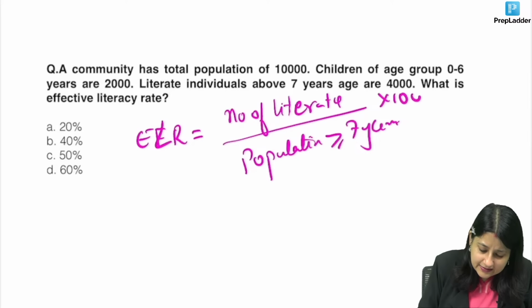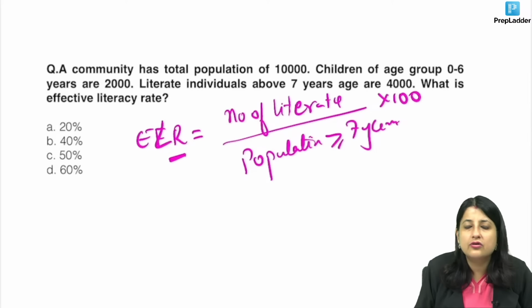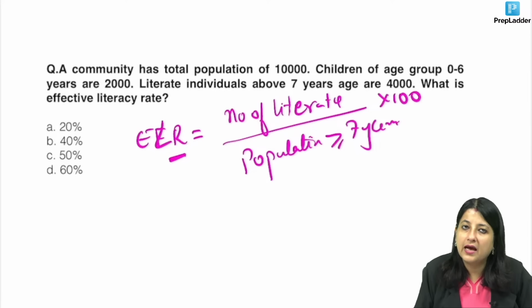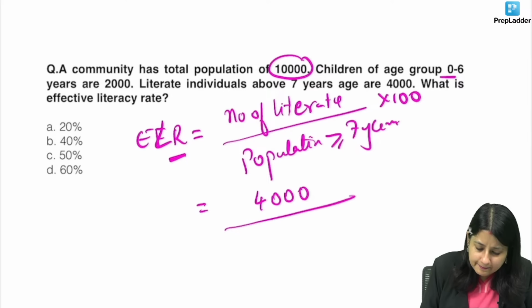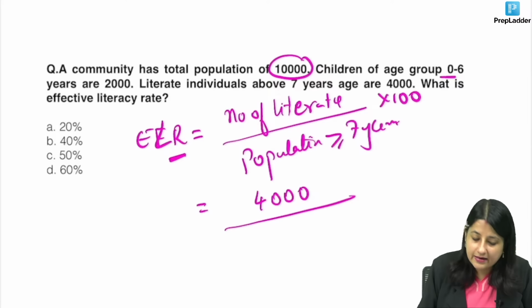And although I say it as rate, guys, it is actually a proportion. Numerator is part of denominator and the multiplier is 100. So what is the number of literates over here? Total population is 10,000. 0 to 6 is 2,000. Literate people are 4,000. But what is the population beyond 7 years?